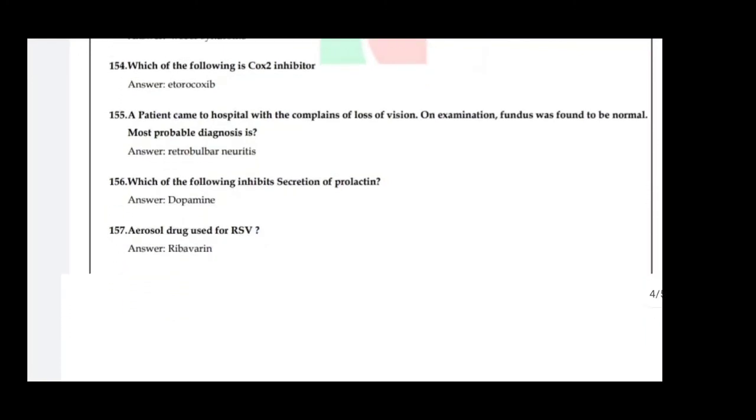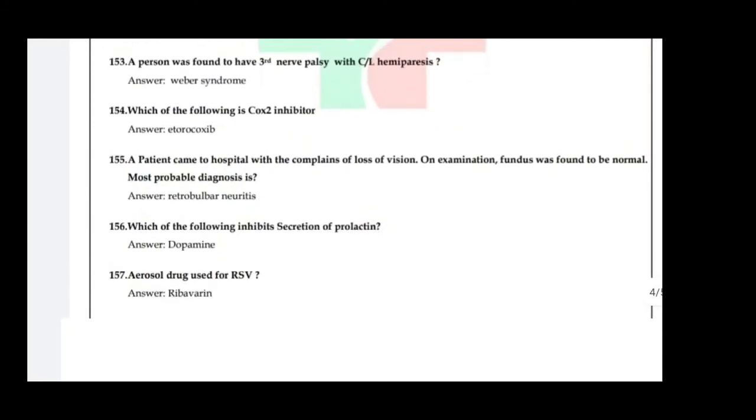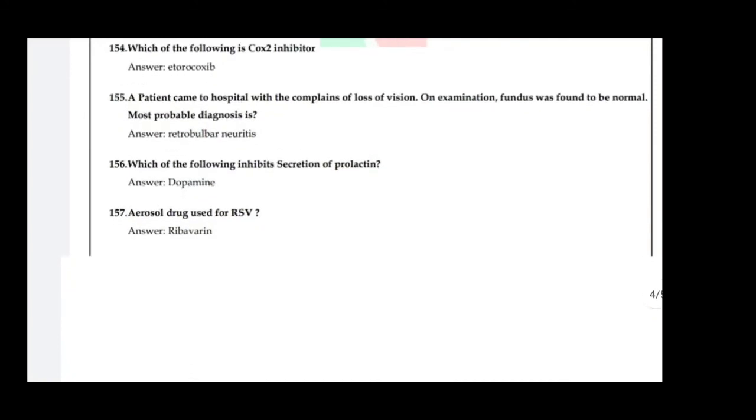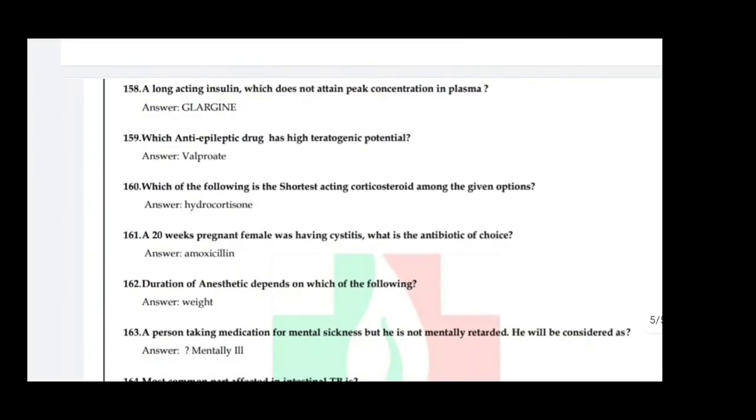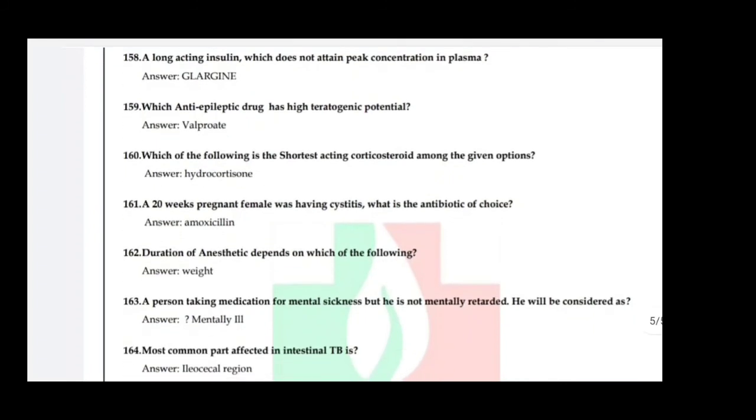Next one, which of the following inhibits secretion of prolactin? Answer is dopamine. Aerosol drug used for RSV, respiratory syncytial virus. Correct answer is ribavirin. Next one, a long-acting insulin which does not attain peak concentration in plasma. Answer is glargine. Which anti-epileptic drug has high teratogenic potential? Answer is valproate.